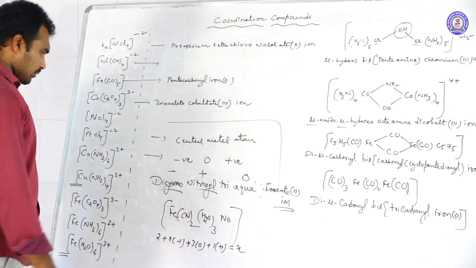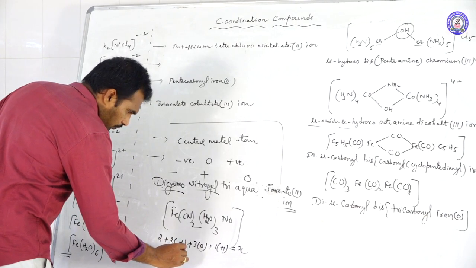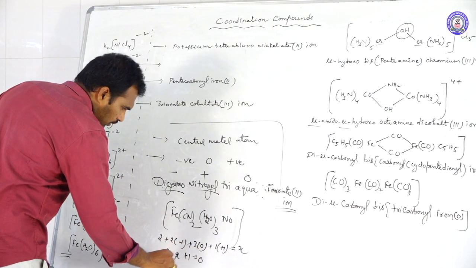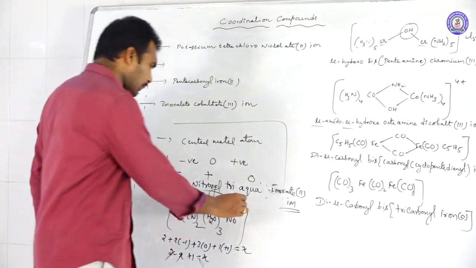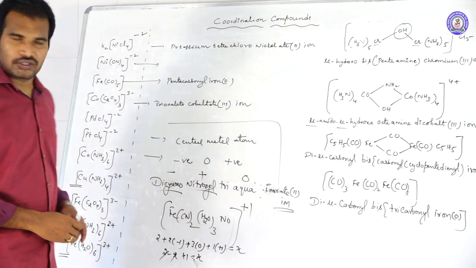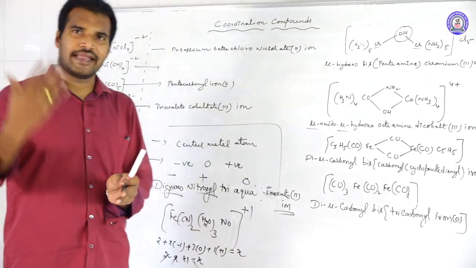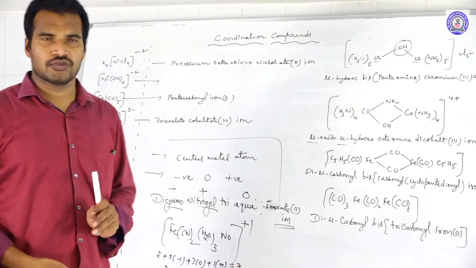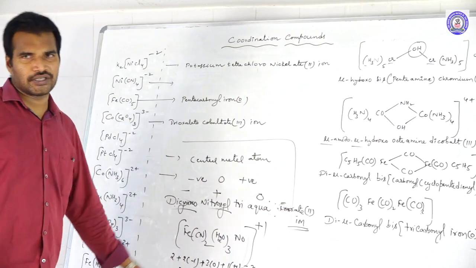Then 2 minus 2 plus 1 is equal to 0. The 2s cancel. So x should be 1. So it should have plus 1 charge. Like this you can write first the central metal atom, thereafter negative, neutral, positive. This is the way to mention the ligands within the sphere.